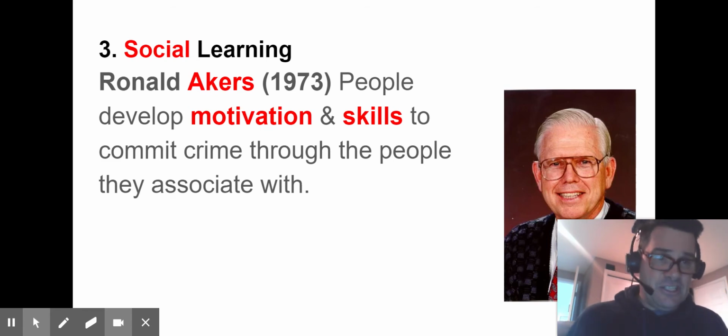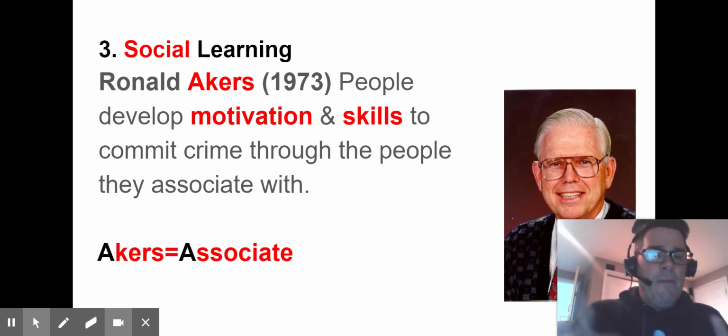That's this theory. It's less about rundown buildings and poor areas and fatherlessness, and more about who you're hanging around. Are you hanging around people that do bad stuff? Then guess what? You'll do bad stuff. Again, there could be truth in this, and there could also be truth in the other one. Maybe it's multiple factors. Okay, remember this: Akers is the guy who came up with it. It's who you associate with. Akers: associate. Akers' theory is that that's why you commit crime.